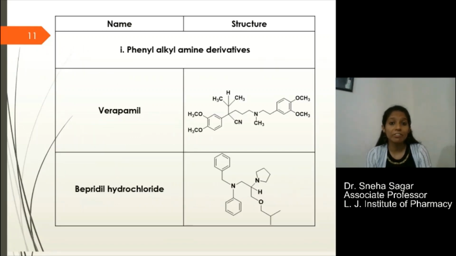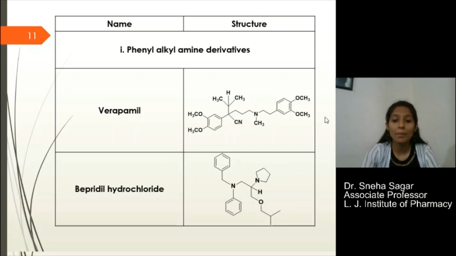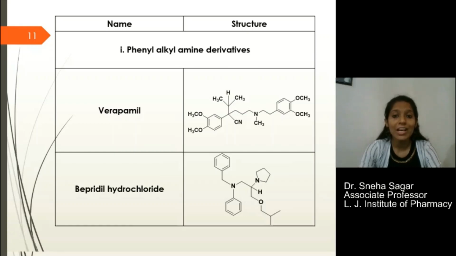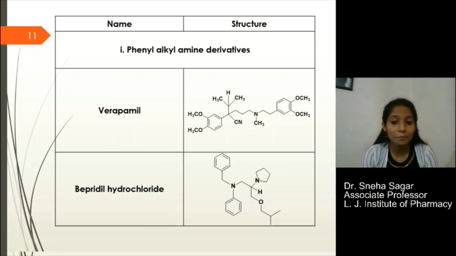As I've said, it is divided into three different subcategories. One is phenyl alkyl amine derivatives. We have two examples, verapamil and bepridil. Verapamil, remember the structure of verapamil. It is important for you to write in examination. It is like a phenyl group is present, an alkyl chain is present, and an amine derivative is present. So here, phenyl alkyl amine derivative verapamil. Next we have bepridil. In this case also phenyl group plus alkyl chain plus amine group is present.